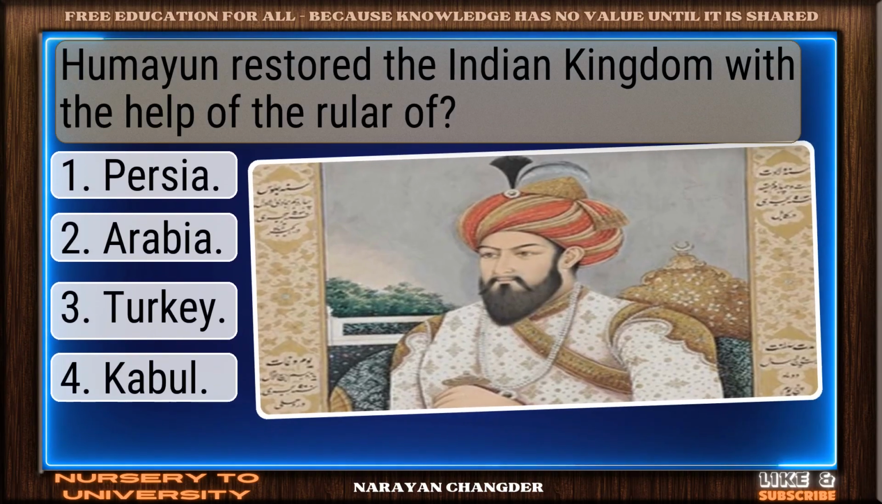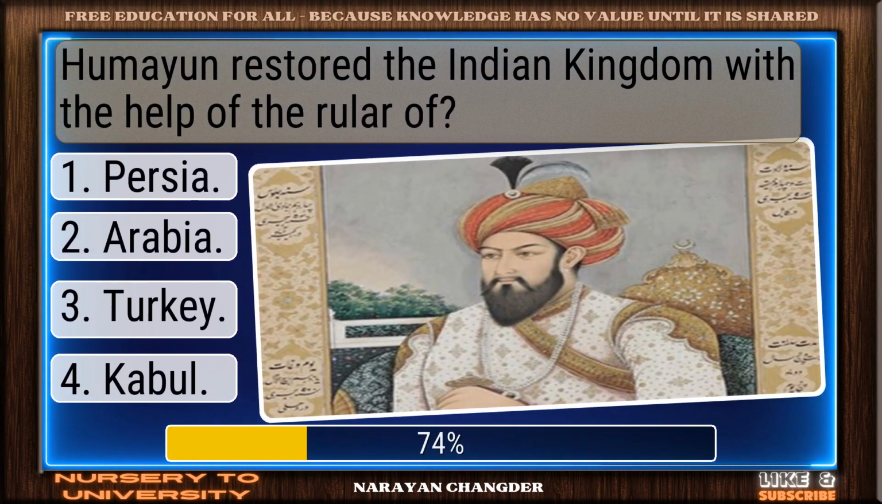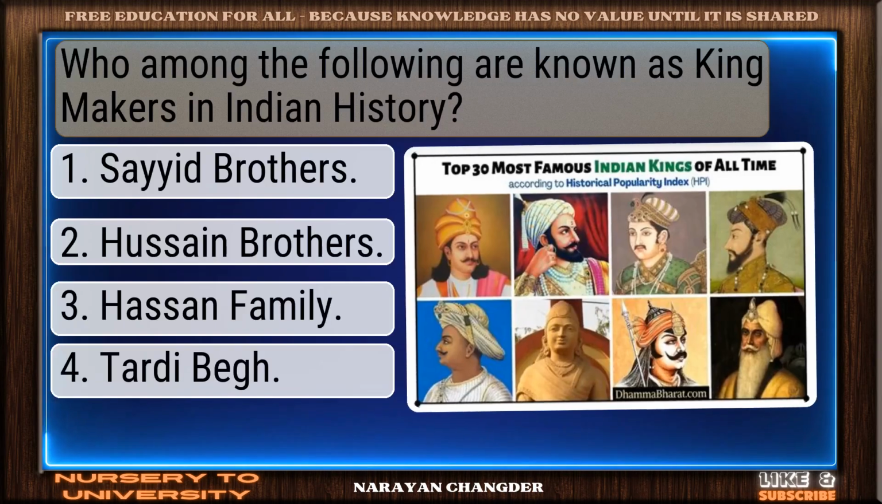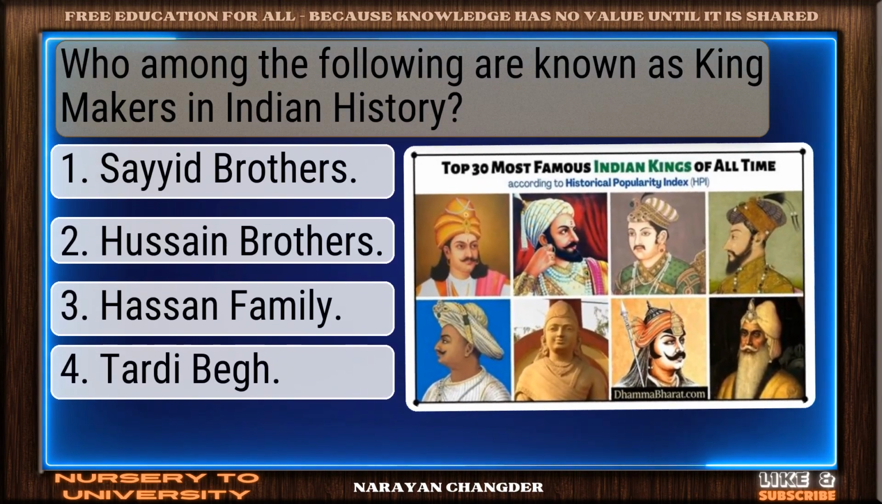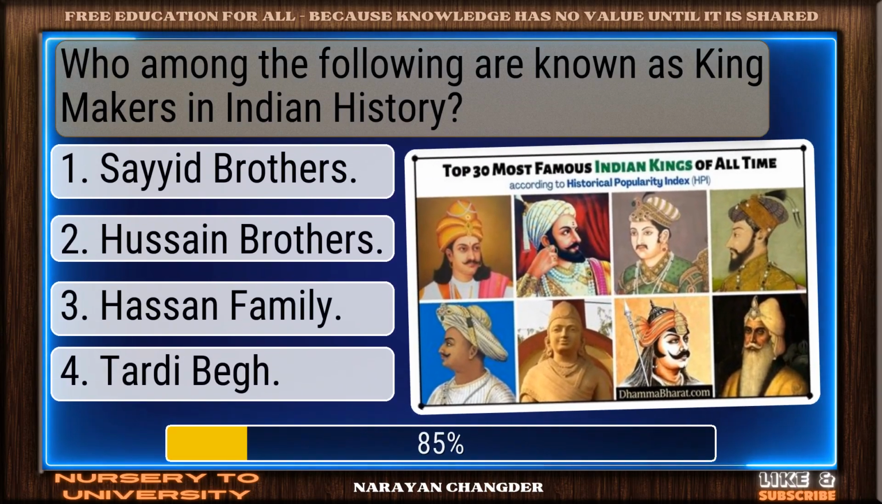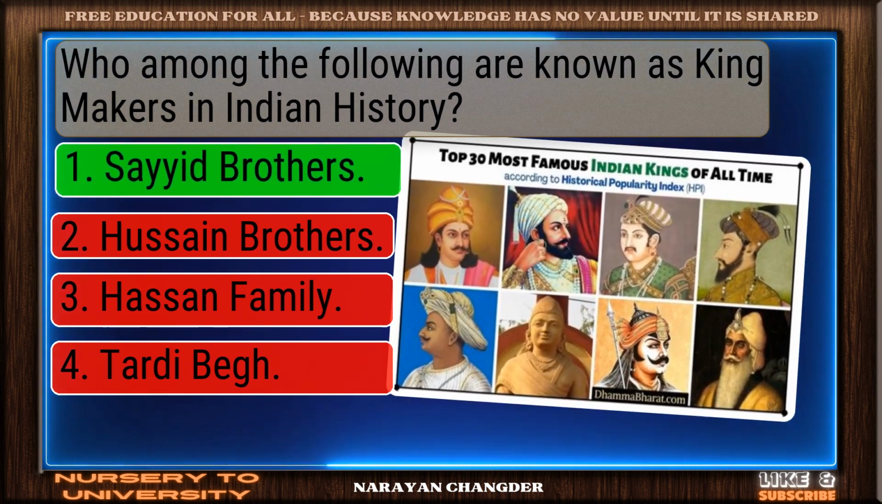Humayun restored the Indian kingdom with the help of the ruler of. Clear logic. Persia is sound. Who among the following are known as kingmakers in Indian history? Correct response. Sayyid brothers is accurate.